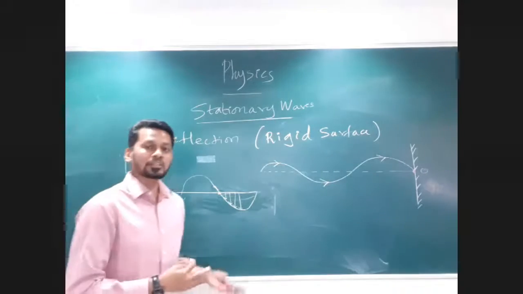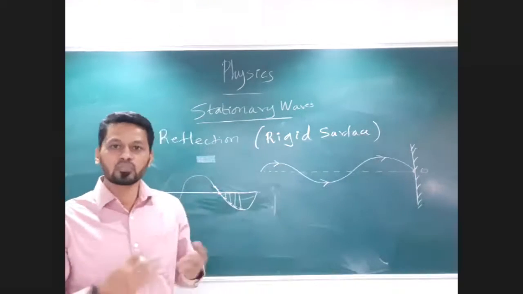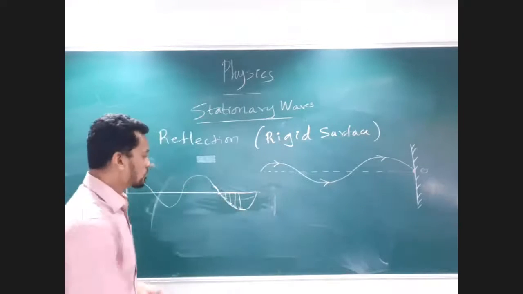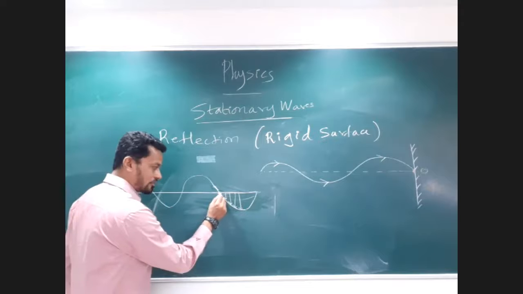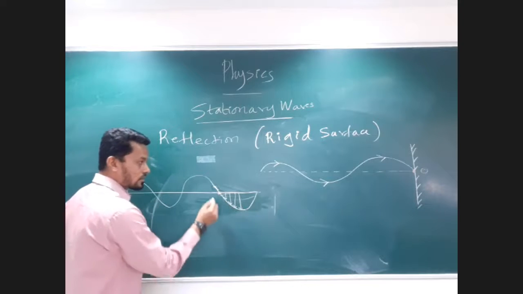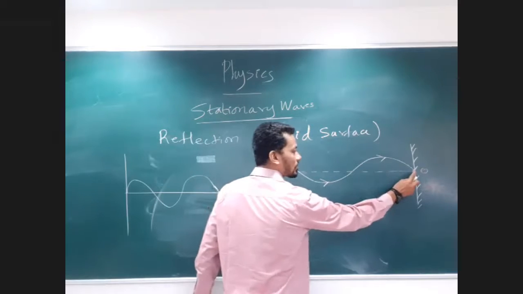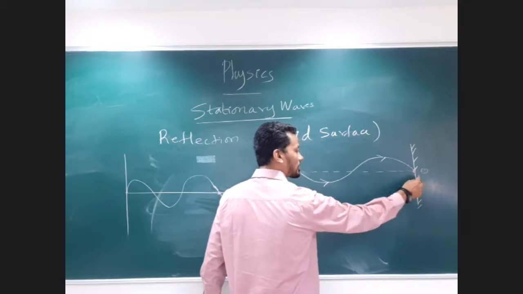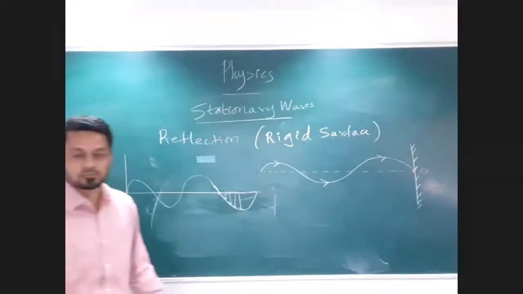And experimentally it has been found that when it is out of phase, it's out of phase by 180 degrees, pi radians. So when I want such a reflected wave to be out of phase, after this point, my particles should not vibrate in the downward direction. The particles should vibrate in the upward direction.